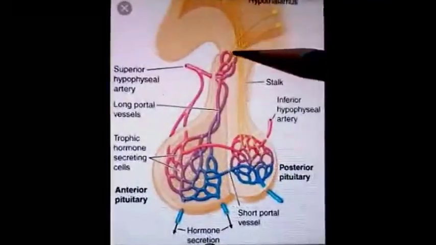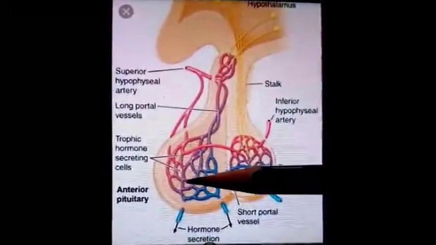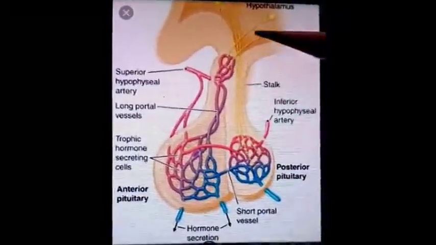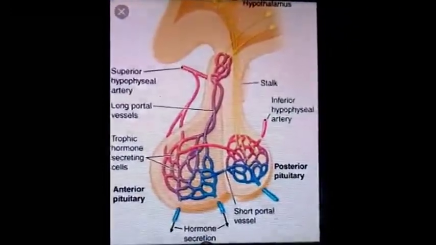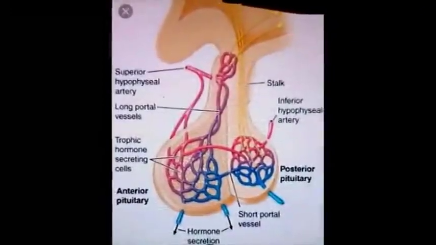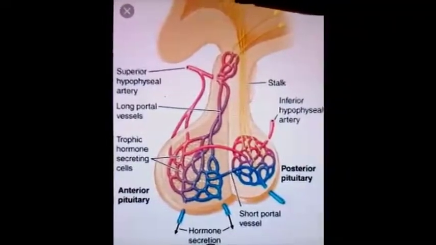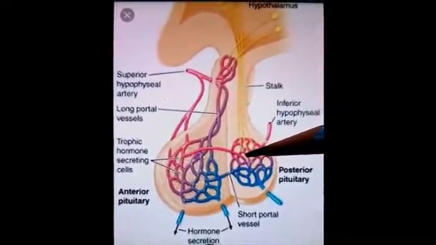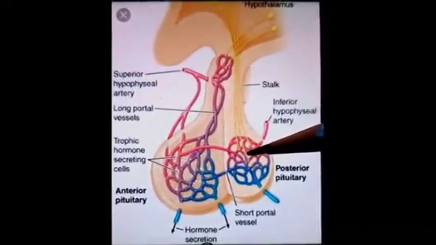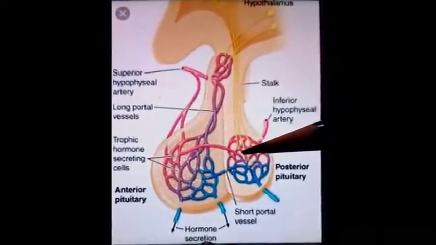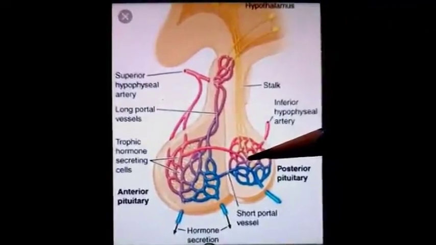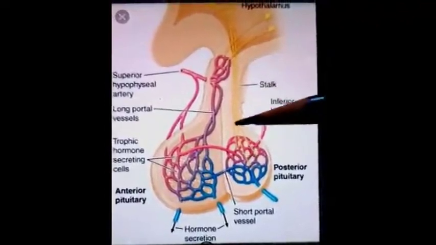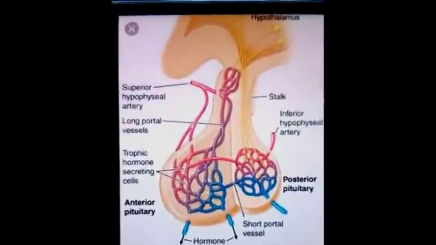It indicates that the secretory activity of the anterior lobe of the pituitary gland is under the neural control of the hypothalamus. The long fibers pass from the supraoptic nuclei to the posterior lobe and terminate near the vascular sinusoids, meaning capillaries of the posterior lobe. In the wall of the capillaries, these nerve fibers end.